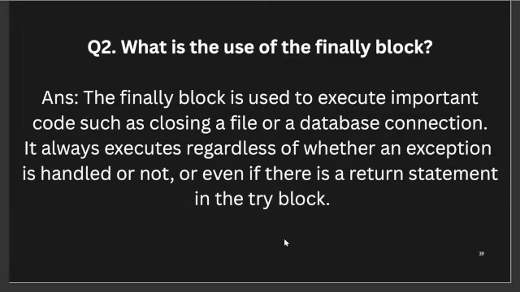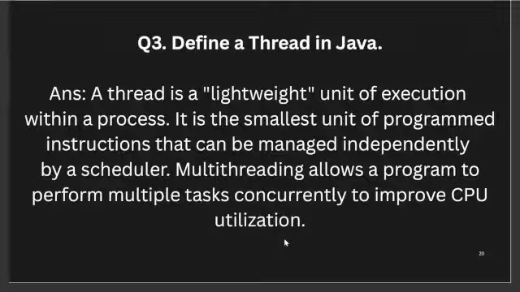We have the next question: what is the use of the finally block? The finally block is used to execute important code such as closing a file or a database connection. It always executes regardless of whether an exception is handled or not, even if there is a return statement in the try block.